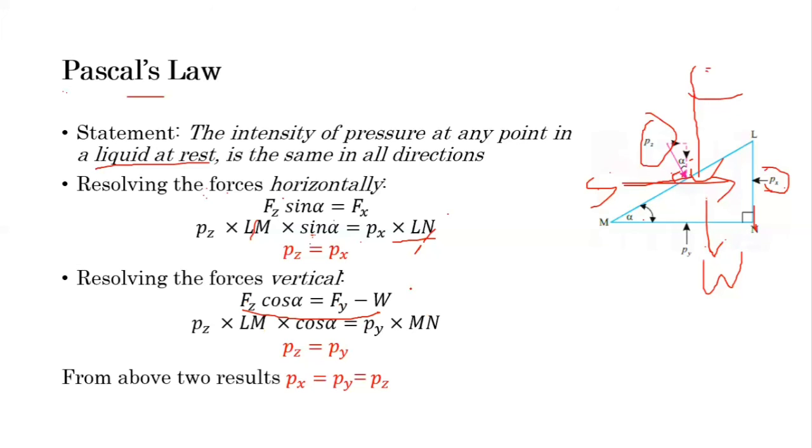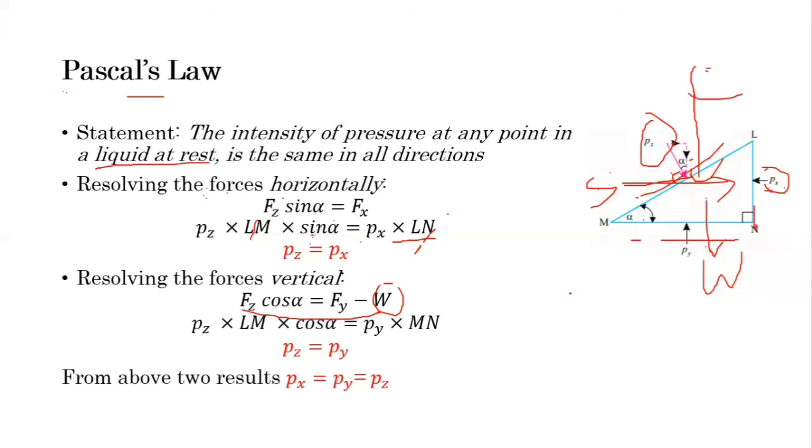As this element is very small, we have considered a very small dimension, so for that element we can neglect this weight force, or simply the weight. So we will neglect it here, and after this consideration, according to the geometry of this triangular element, what is cos alpha? Cos alpha is nothing but Mn divided by Lm.